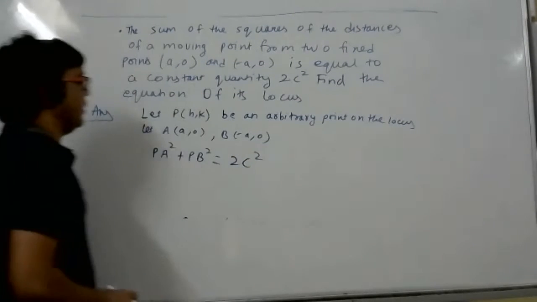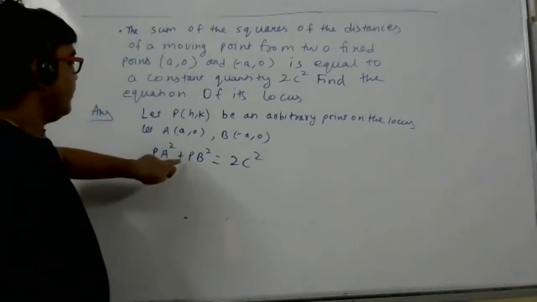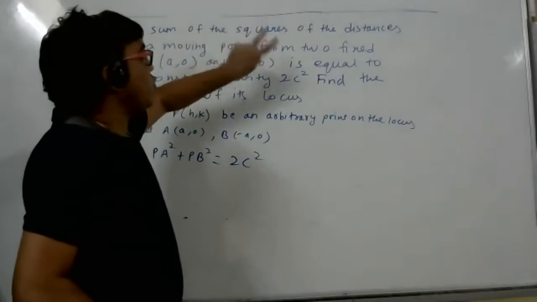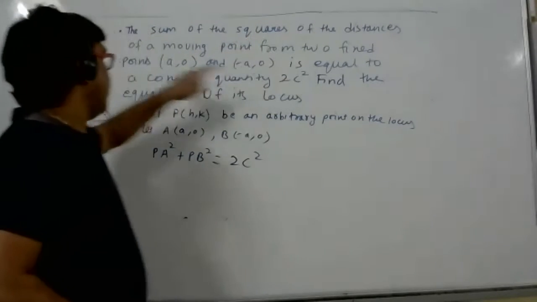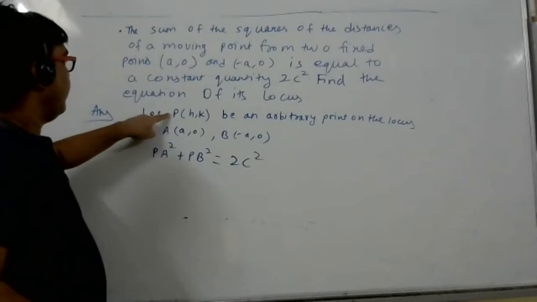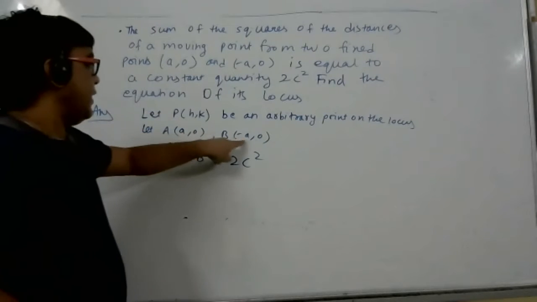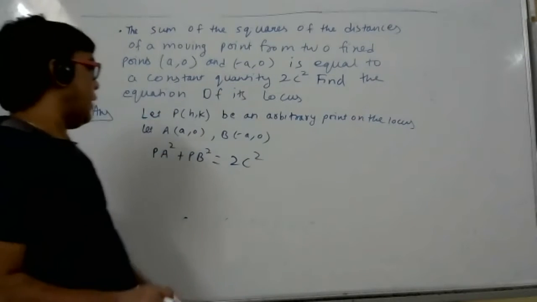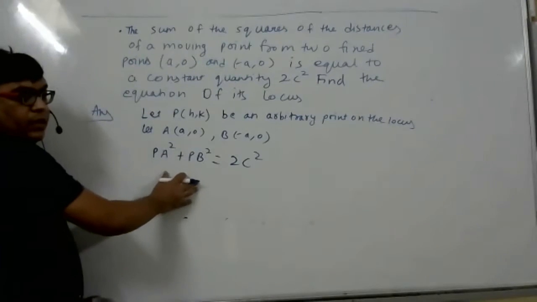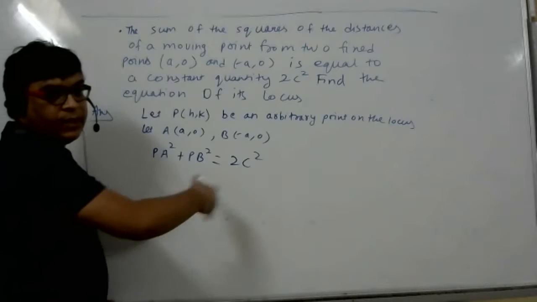This is given, student. We have framed the geometrical condition in mathematical form.